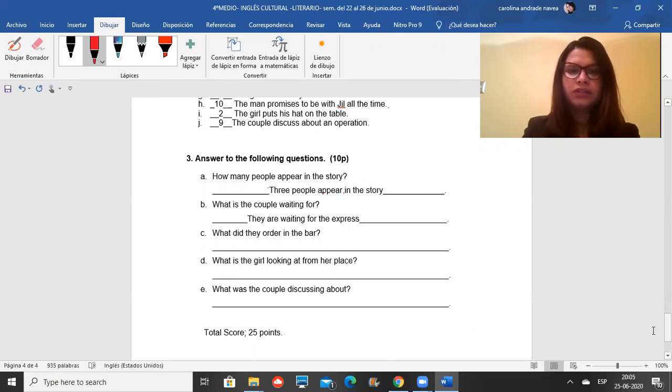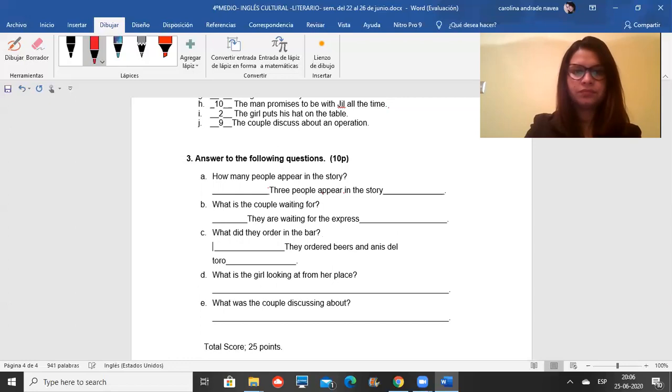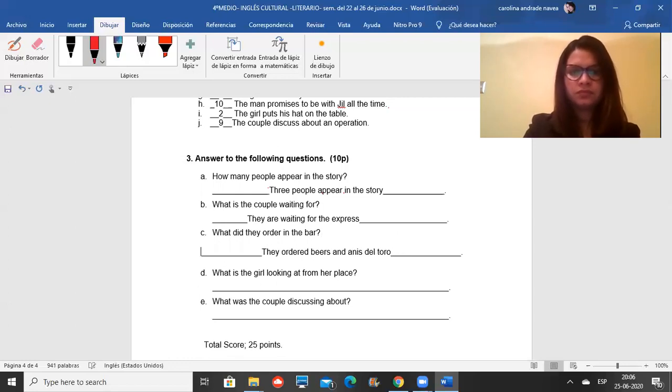Then, what did they order in the bar? Okay, so we are going to remember, because if not, we have to read it all again. What did they order in the bar? They ordered beers and Anís del Toro. Remember? They drank beers and Anís del Toro also. Okay, that's better. All right, then.